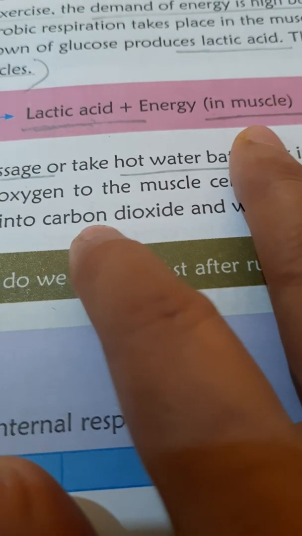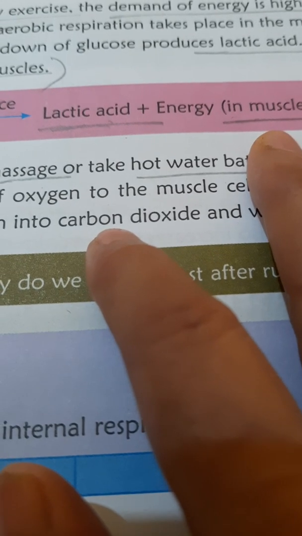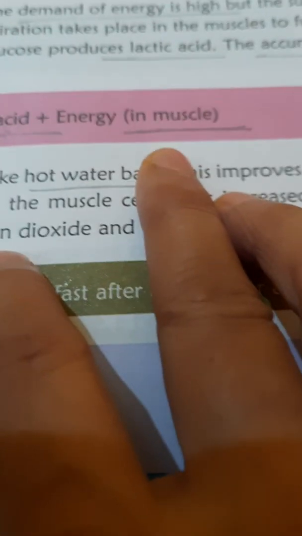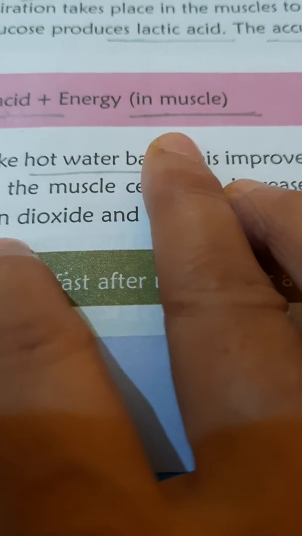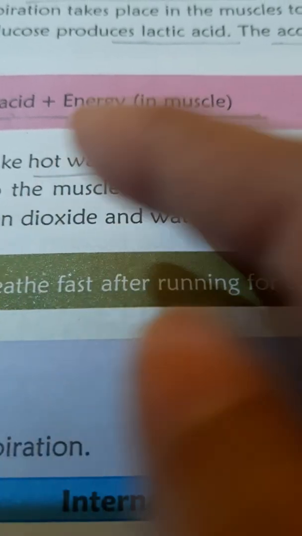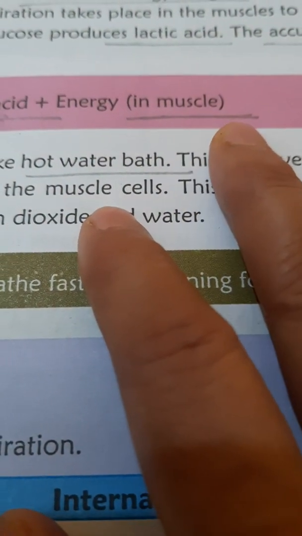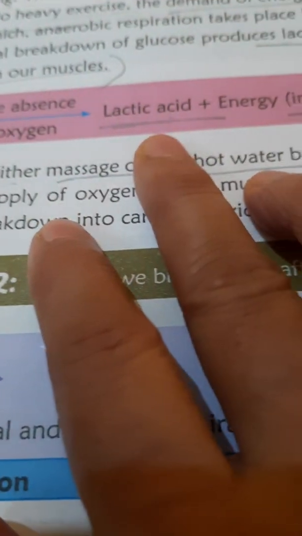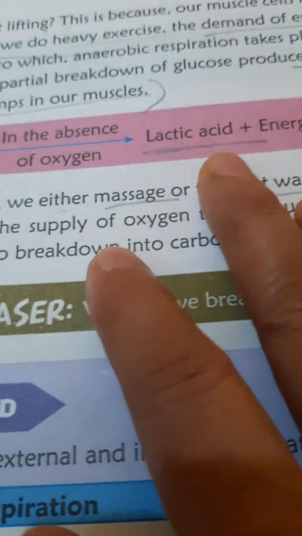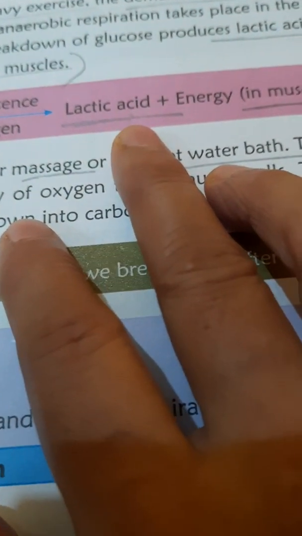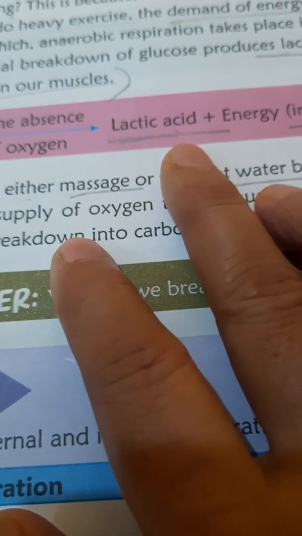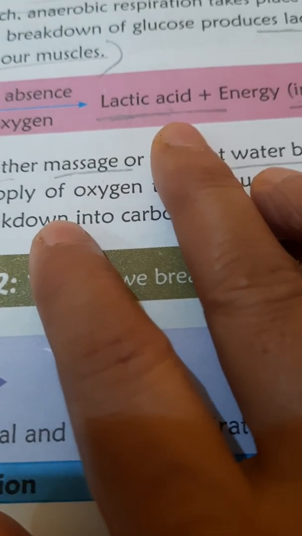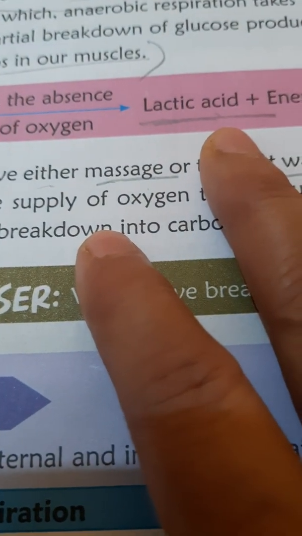When we do any hard work, our muscles need more energy, but the energy is already utilized by the cell at that moment. To fill up the deficiency of energy, our muscle cell starts anaerobic respiration and lactic acid is produced. This lactic acid is deposited in the muscle. As a result, we suffer from muscle pain. This is called muscle cramp.